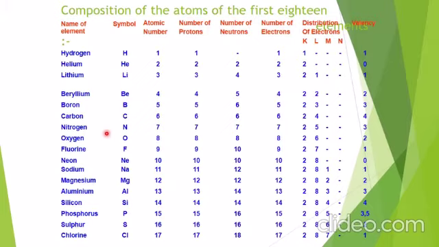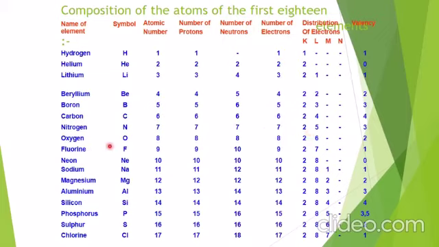Similarly, now coming to nitrogen. Nitrogen has atomic number 7, electrons, protons and neutrons are given. Now अगर हम 7 को डिवाइड करते हैं, 2 and 5 will be the configuration. Now there are 5 electrons in the outermost shell. To complete the octet, what will it do? Either it loses the 5 electrons or it gains the 3 electrons. But which one is easy? Losing 5 electrons is difficult, but gaining 3 electrons is easier. So valency will be 3. And if we write the ion, then it will be N3 minus.